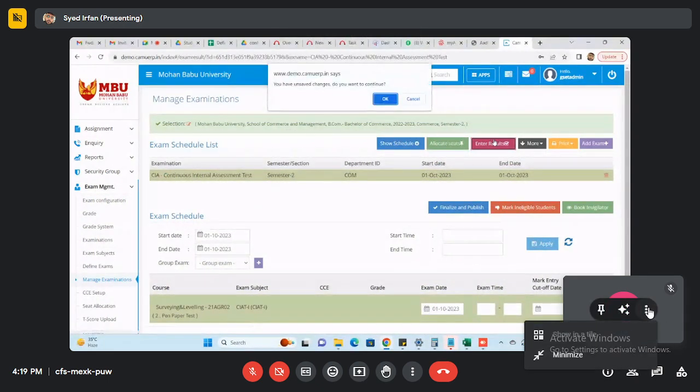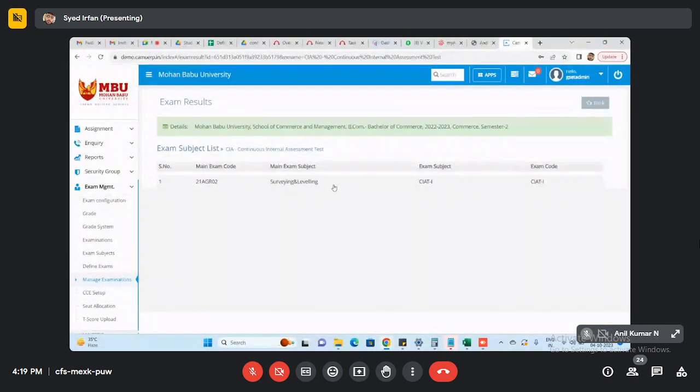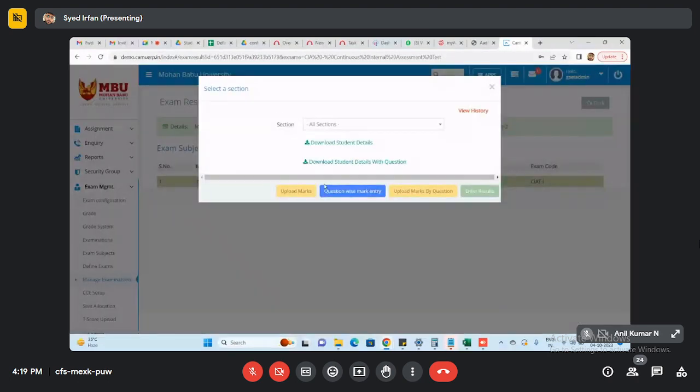enter result. I said after completing all the process of the examination, and we are going to evaluate the paper, and the evaluation also completed. Now we are going to enter the marks for the subject. So for that scheduling, we can see here surveying and leveling. So I just click here.